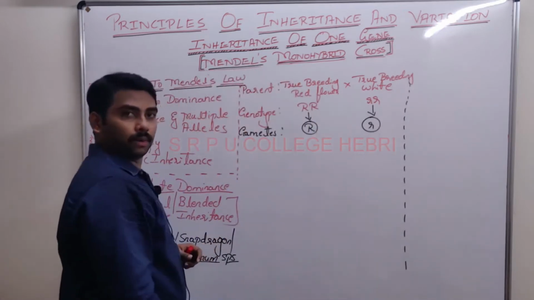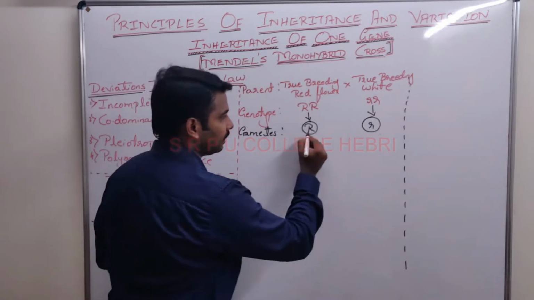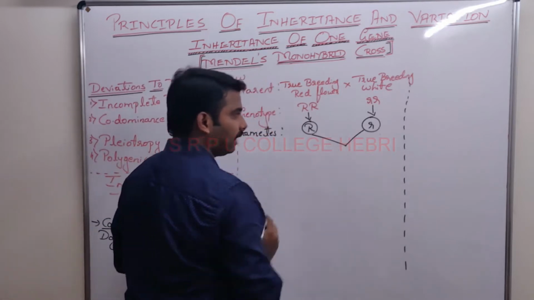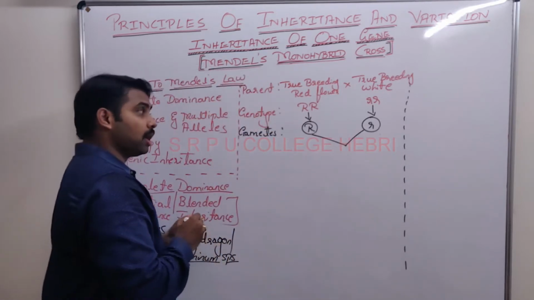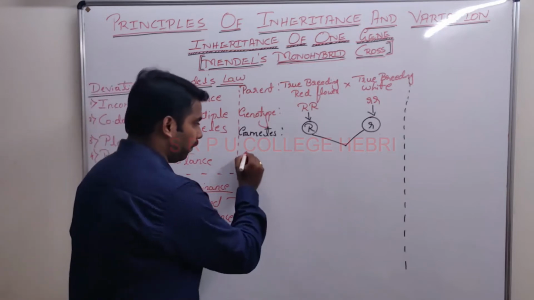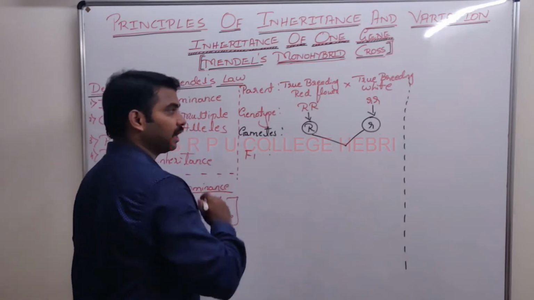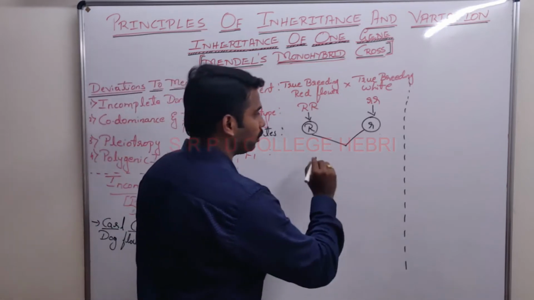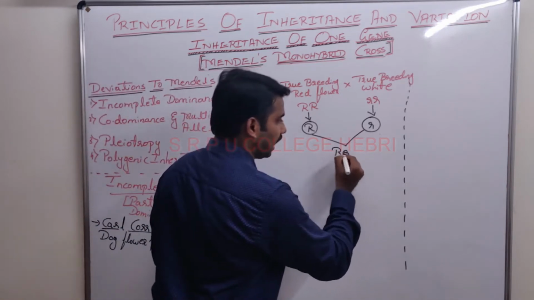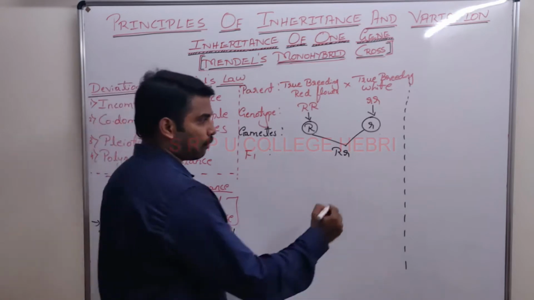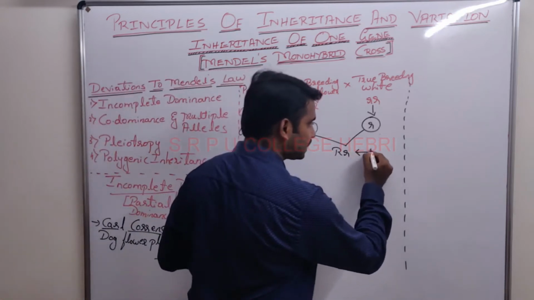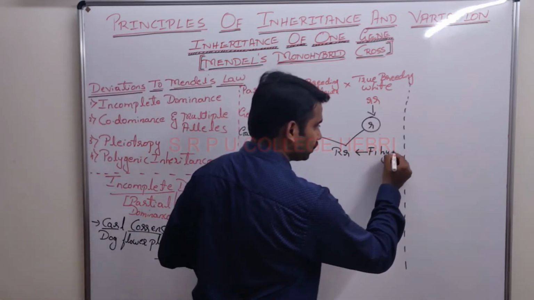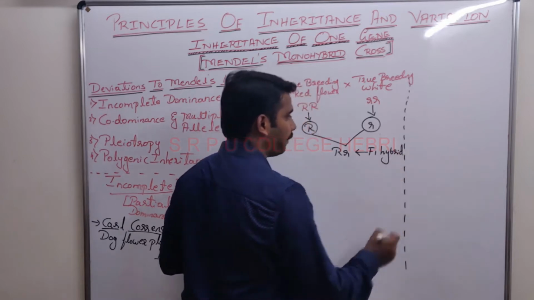Clear, no? Now gametes are ready. Is it self-pollination or cross-pollination? Cross-pollination, and obtaining which generation? F1 generation. The F1 plant got the genotype capital R, small r, and one thing is clear, it is a hybrid plant.